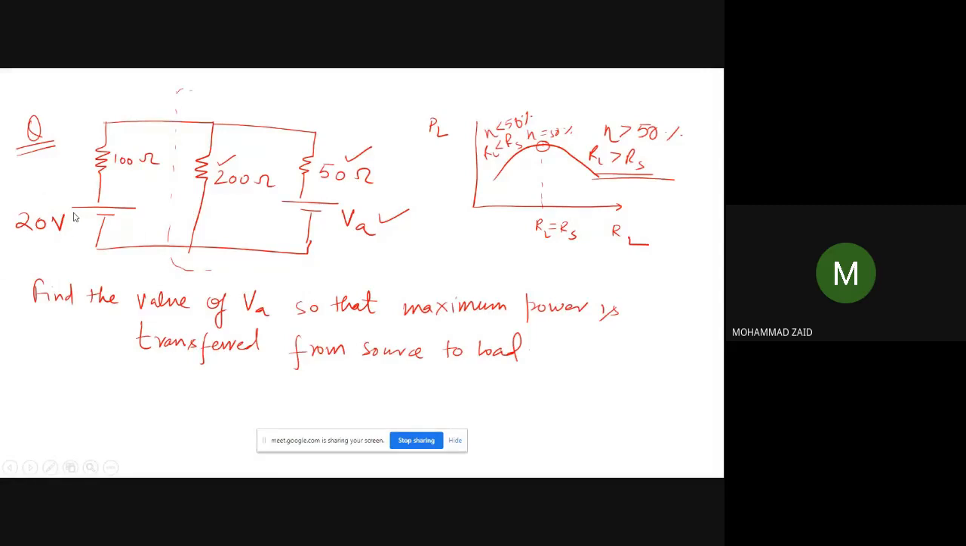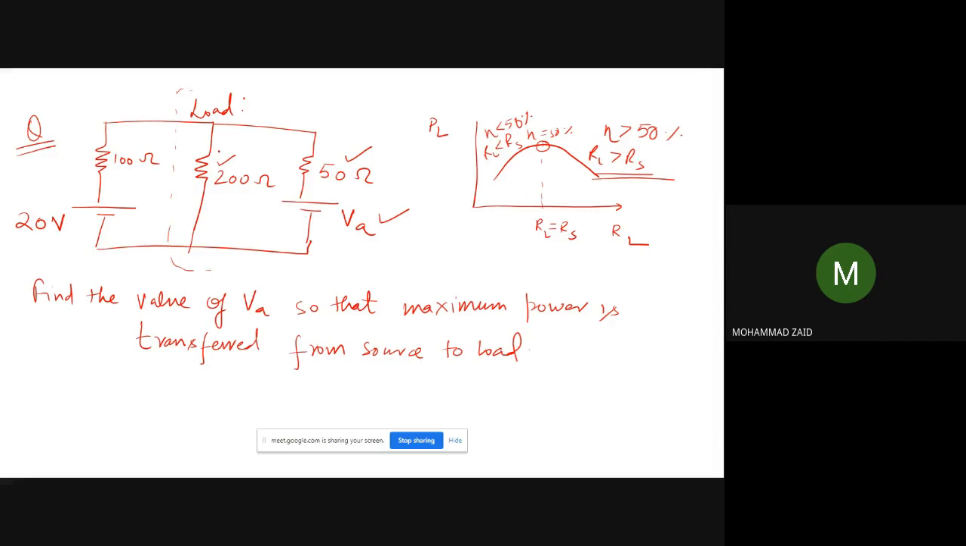Okay, so this is the problem which we are going to solve. Suppose you have a 20 volt source which is connected to a 100 ohm resistance, and there is a 200 ohm resistance connected in the shunt, and there is a 50 ohm resistance in series with another voltage source VA. Okay, so this 200 ohm, 50 ohm, and VA constitute a load. These all three constitute a load.